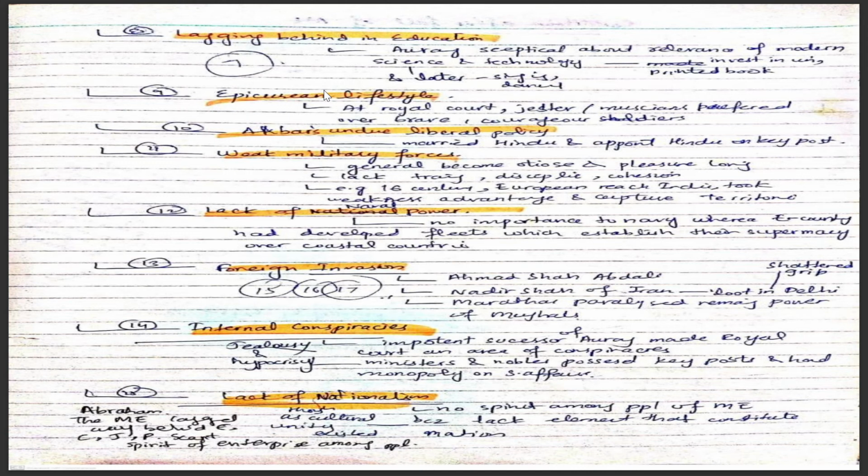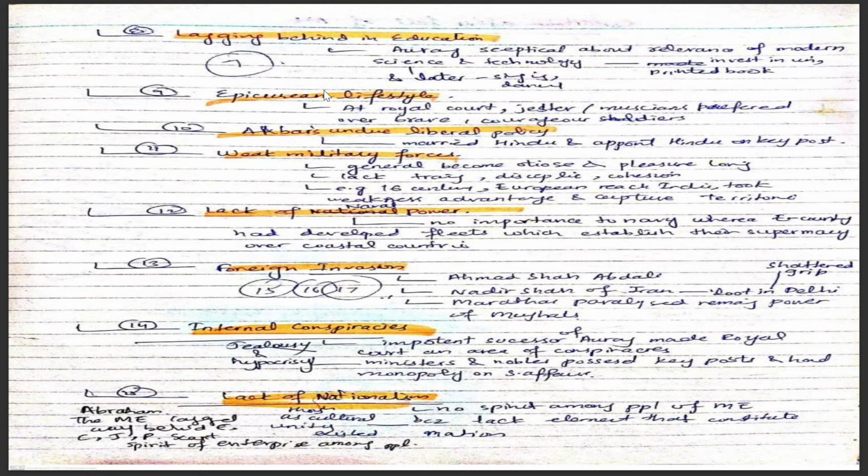Number 11 is the weak military forces. Number 12 is the lack of naval power. Number 13 is foreign invasion, which I told you about, Ahmad Shah Abdali and Nadir Shah of Iran in 1729 and 1747. Besides that, the Marathas paralyzed the remaining power of the Mughals.